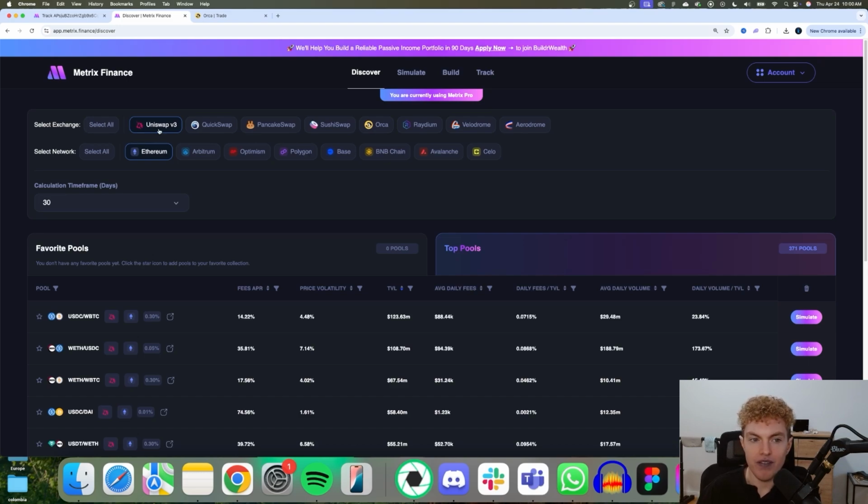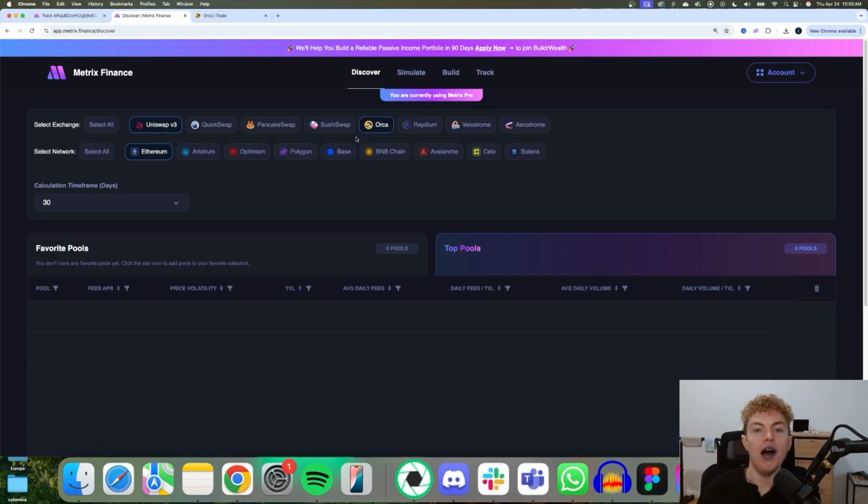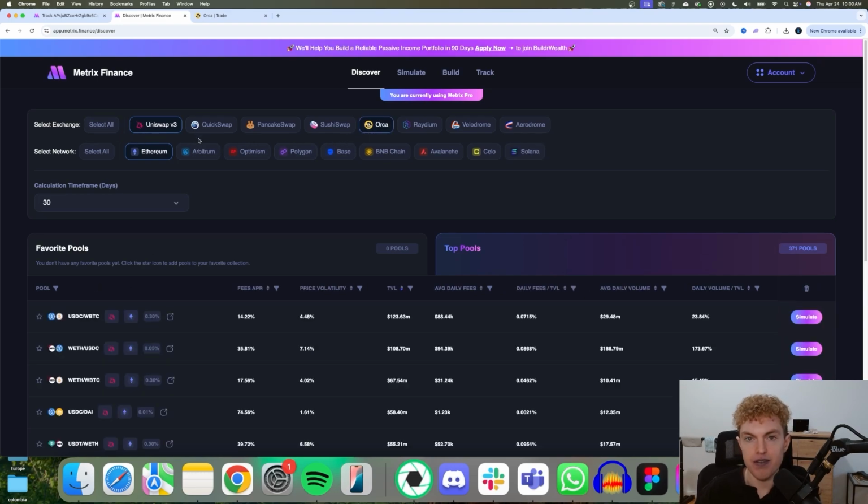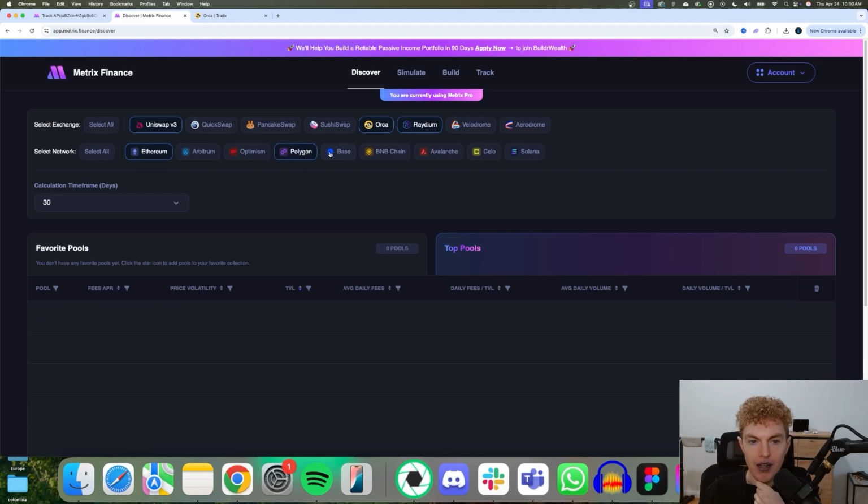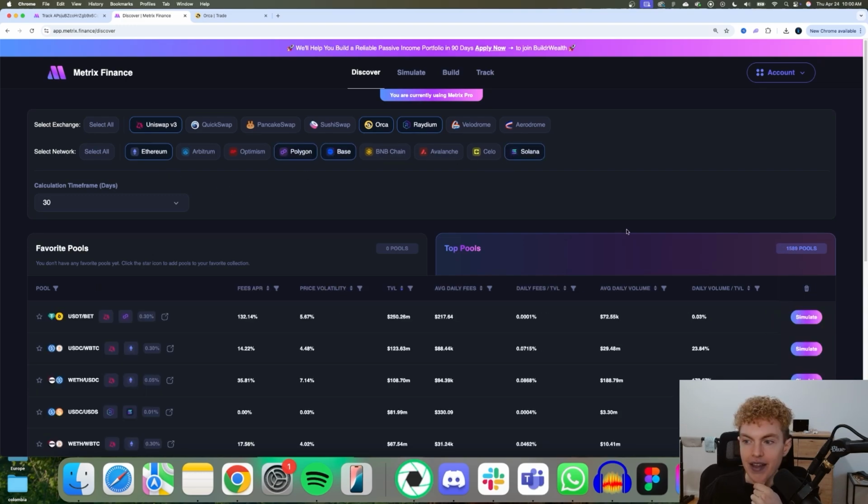For example, if I like being on Uniswap or Orca, I might just select those pools since I'm familiar with them, know how the platform works, and I'm comfortable putting my capital on there. So for now, I'll select Uniswap and Orca. I can also go ahead and select Radium. And then for networks, we can look at Ethereum network, Polygon, Base, and Solana. And now we have 1,500 pools to sort through.